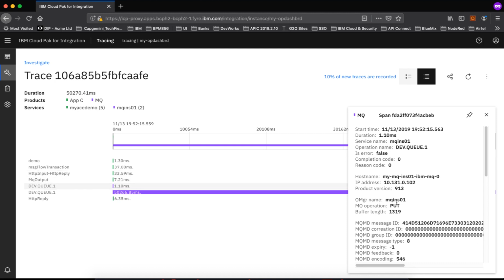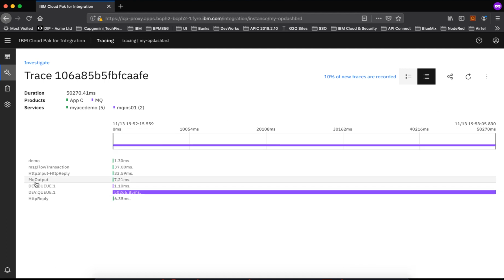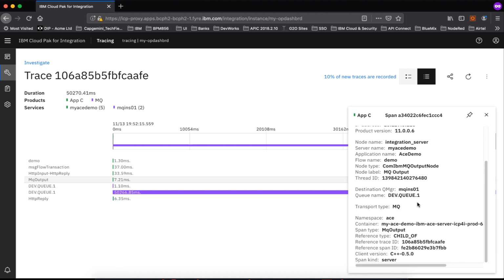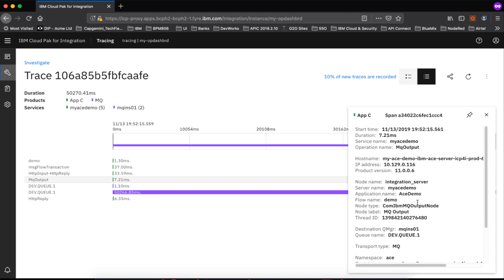So the operation that we have put, it's used. I'm just showing the screen. Please make a note, I'm not explaining this particular piece. It will take some more time for me to come back and explain in detail the features of the dashboard. So now we have seen how to collect that information into the operation dashboard from App Connect or API Connect and MQ.